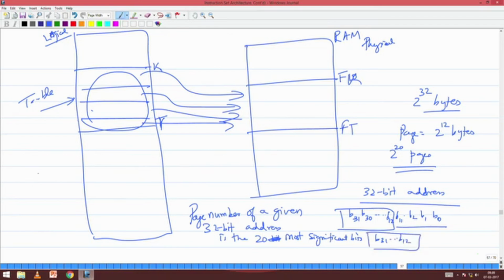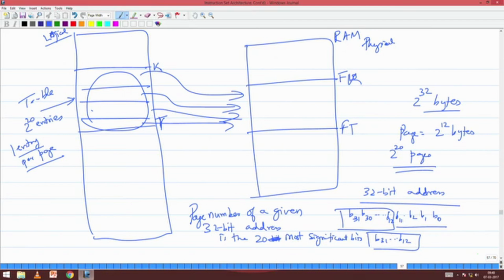So I have a table, and this table will have 2 power 20 entries, one entry per page.